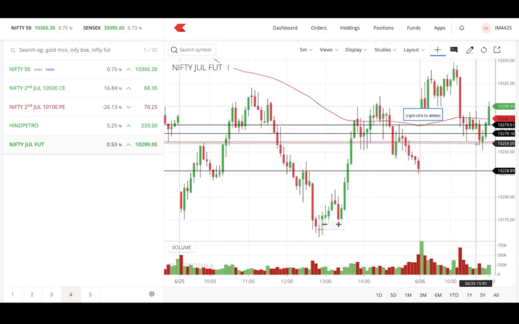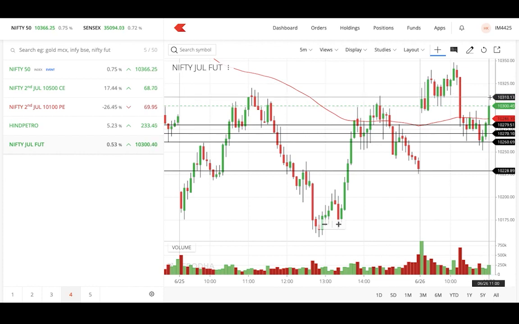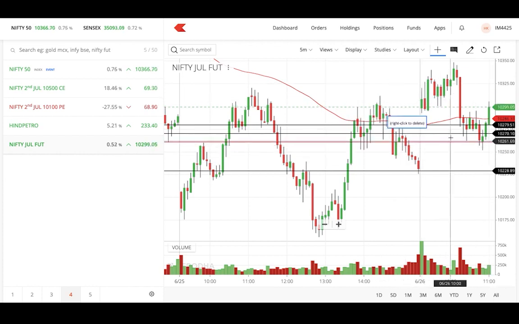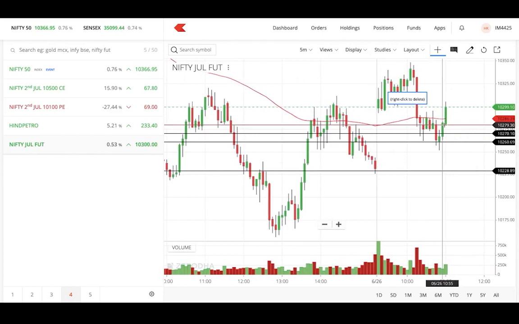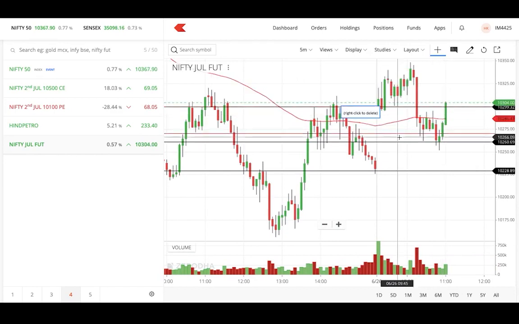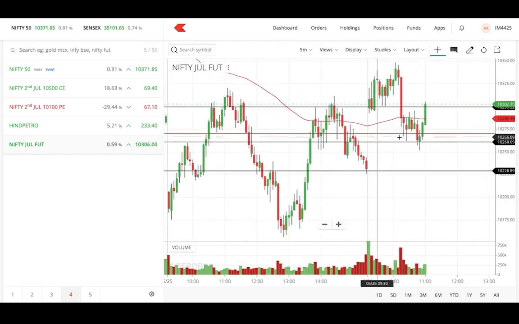So try to reduce your risk in this case. As I told earlier, the volatility these days is pretty high, so you should always try to reduce your risk. Don't take aggressive trades these days; it might be really risky. And regarding the risk to reward ratio, as I told, try to stick with a minimum of 1:2. Then only you will be net profitable.